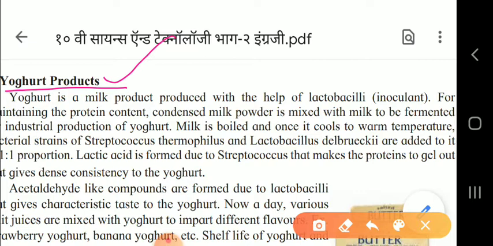Now, yogurt is a milk product produced with the help of lactobacilli. Lactobacilli are the type of bacteria. For maintaining the protein content, condensed milk powder is mixed with the milk to be fermented for industrial production of yogurt. So first of all, we will see that how the yogurt is produced.